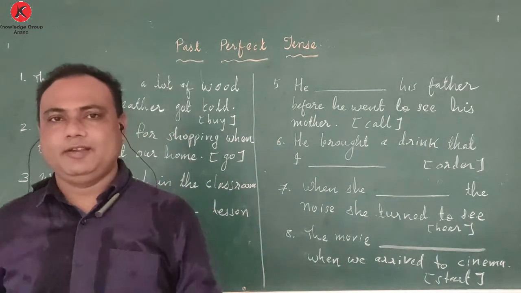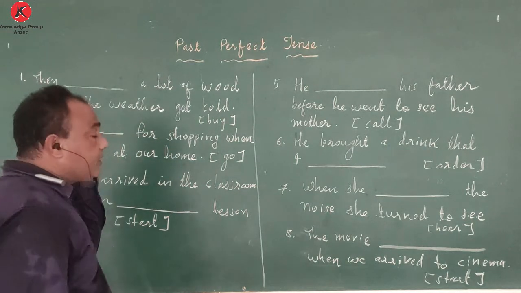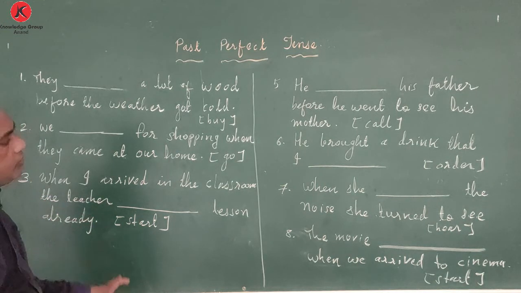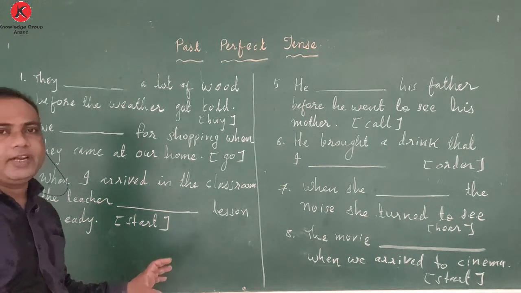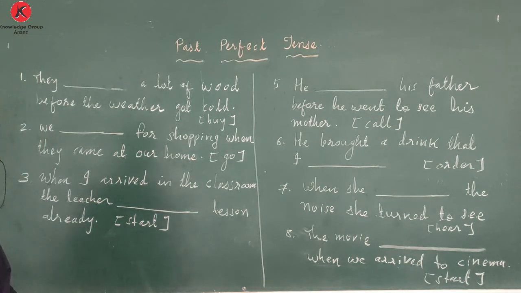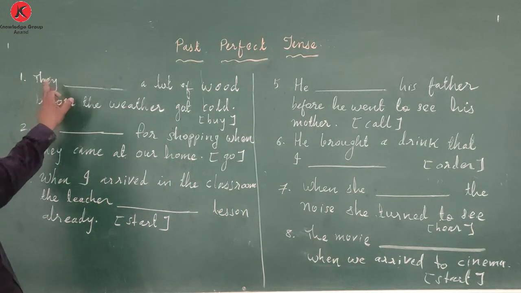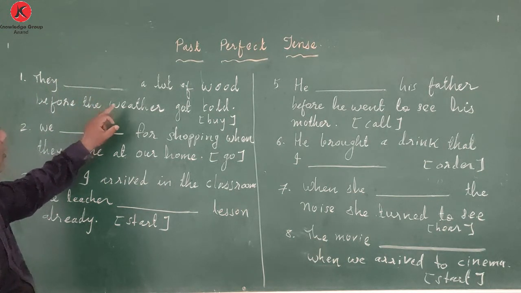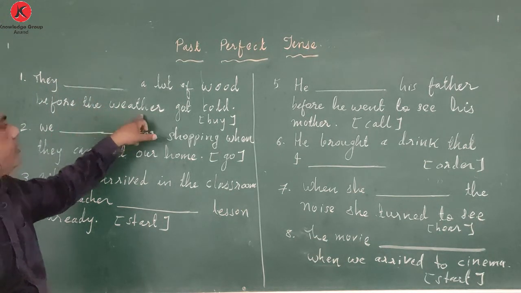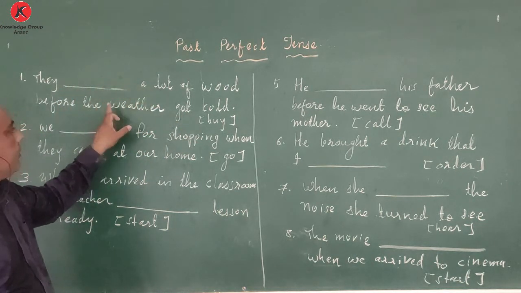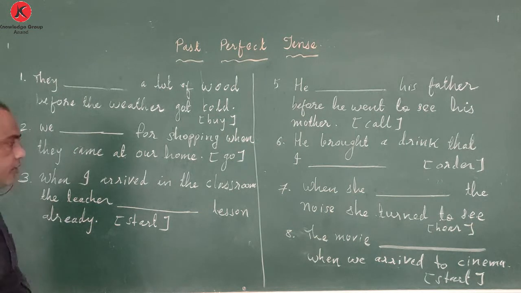Okay, friends, let's solve the exercises related to the past perfect. I have written about 8 sentences, and there are certain clues also, just like previously when we did an exercise. So let us start with the first one. They dash a lot of wood before the weather got cold.